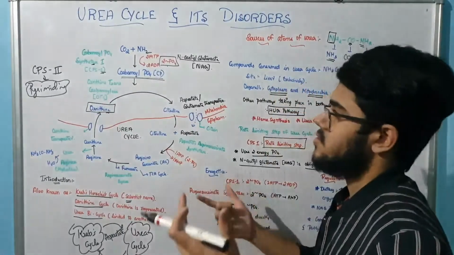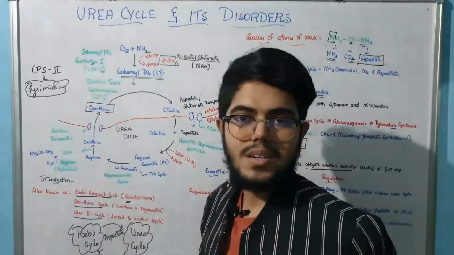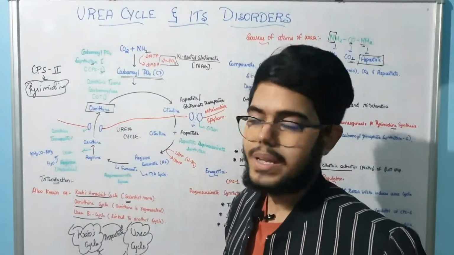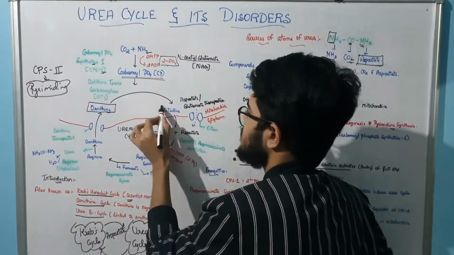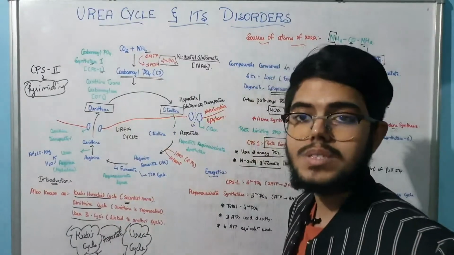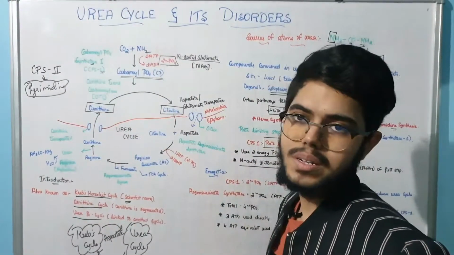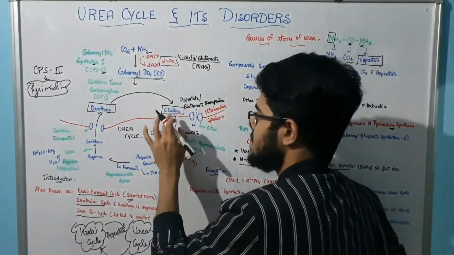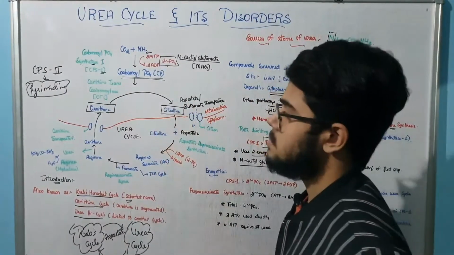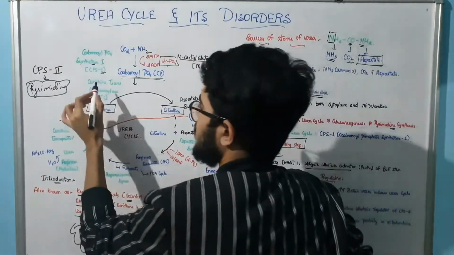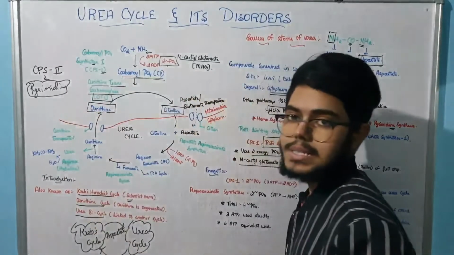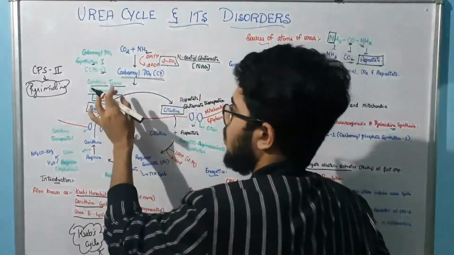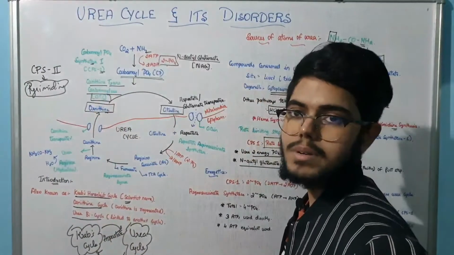Now what is the next step? This carbamoyl phosphate reacts with ornithine to form citrulline. Understand? It reacts with ornithine to form citrulline, catalyzed by ornithine transcarbamylase, OTC. Remember this concept.